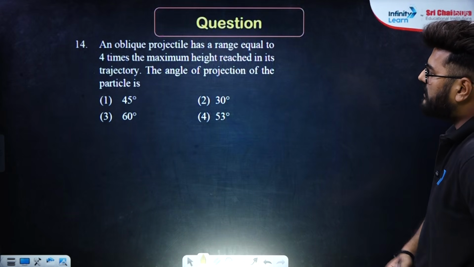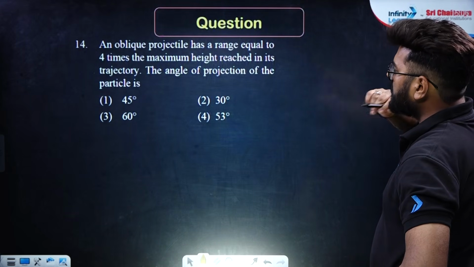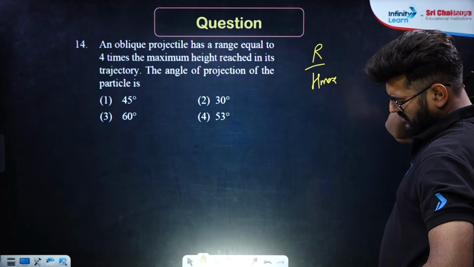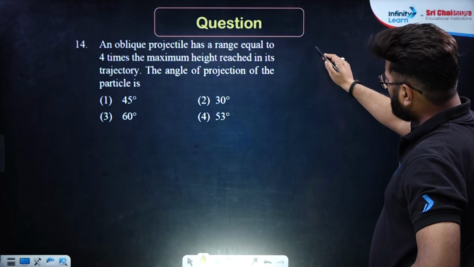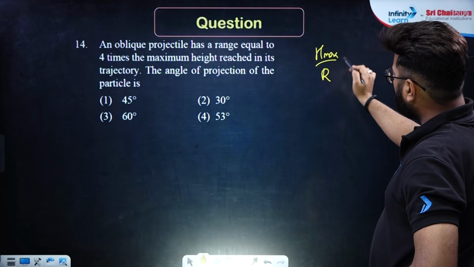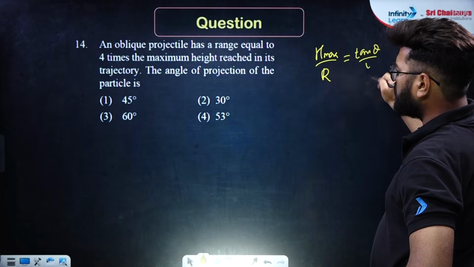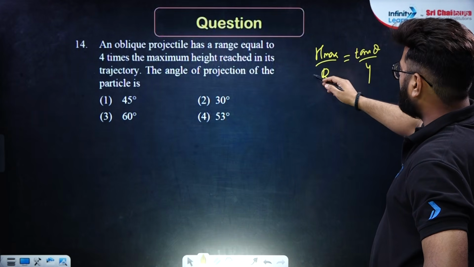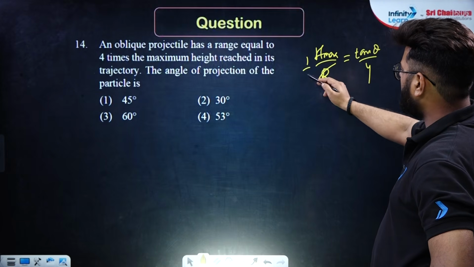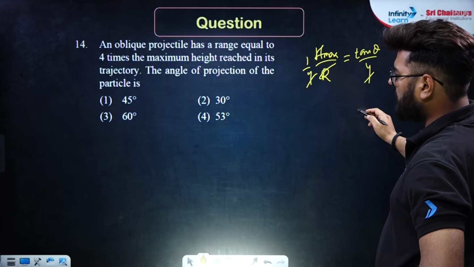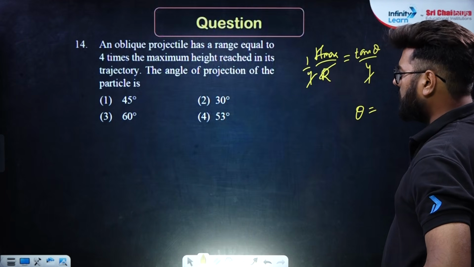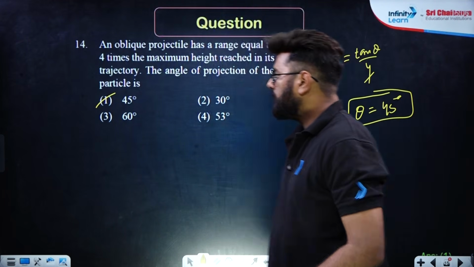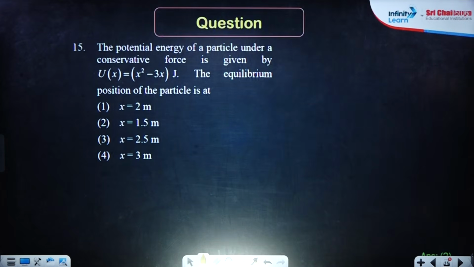See, this is a very standard case between maximum height and range, right? H max is to R is tan of theta by 4, right? So if range equals 4 times the maximum height, the 4 cancels, tan theta equals 1, that means theta will be equal to 45 degrees, right? Option number 1 is the right answer. It's a very standard problem and a standard concept note as well.